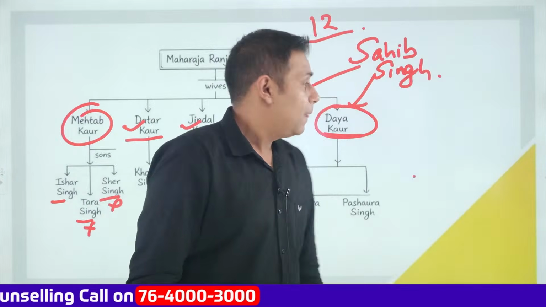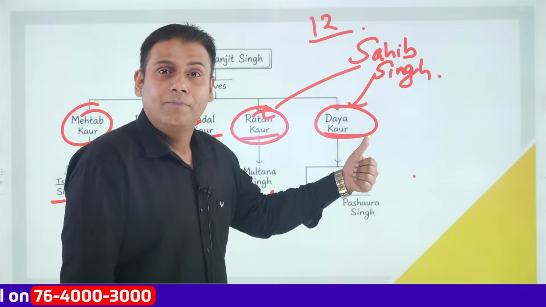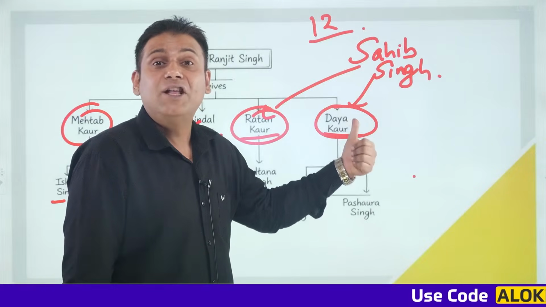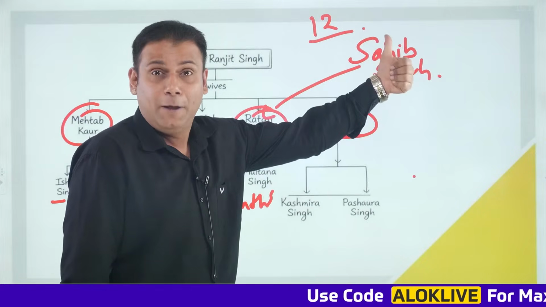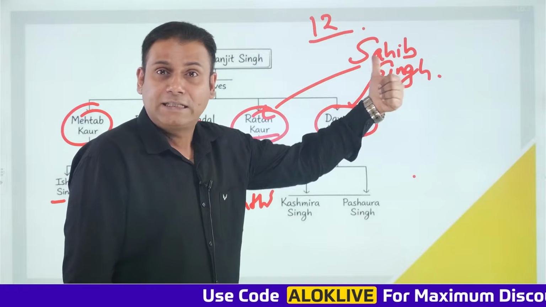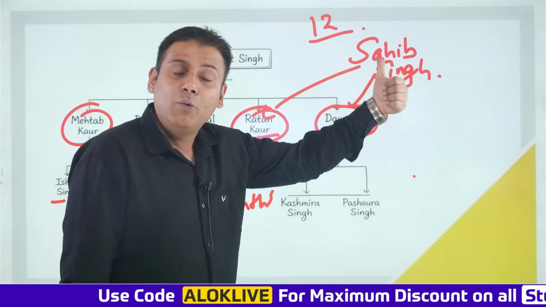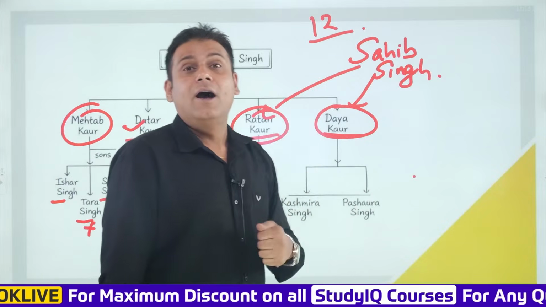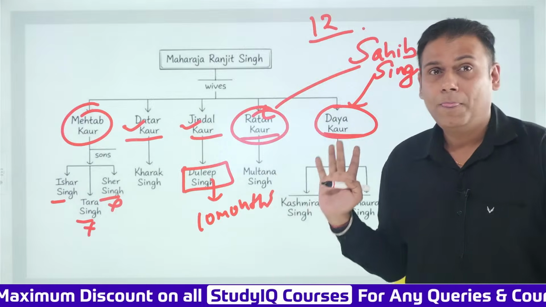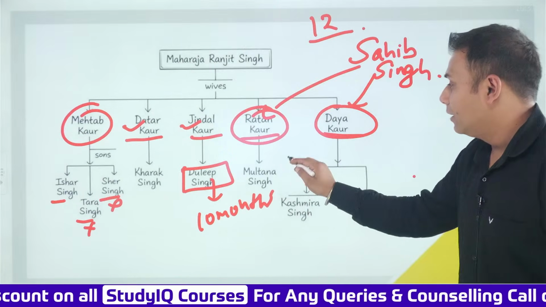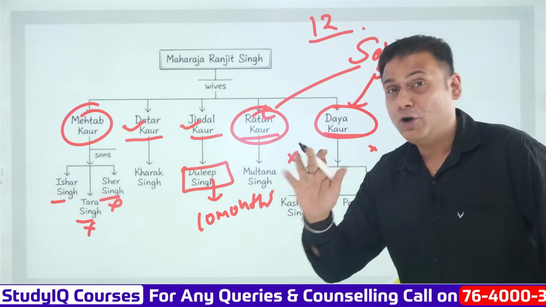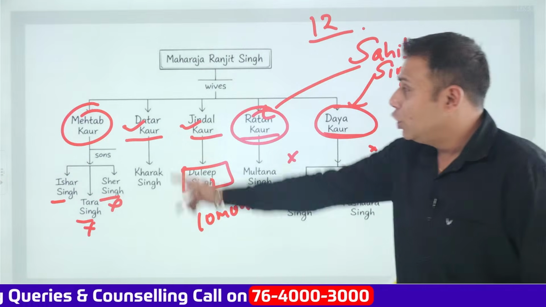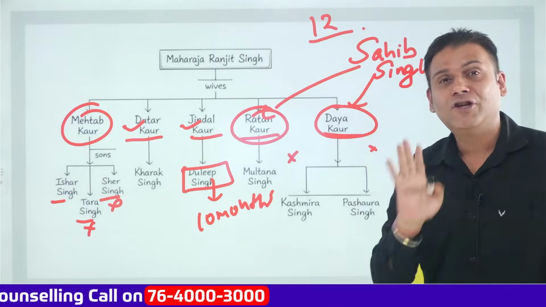Now comes Ratan Kaur and Daya Kaur. It is believed that they were previously wives of Sahib Singh Bhangi, the chief of Bhangi Misl. And when Sahib Singh Bhangi was defeated, it is believed that Maharaja Ranjit Singh ji married Ratan Kaur and Daya Kaur. So here again, these characters are eliminated, but they will come into the picture. Don't worry about this. Okay? Then, the other 2 characters are Datar Kaur and Maharani Jindal Kaur.